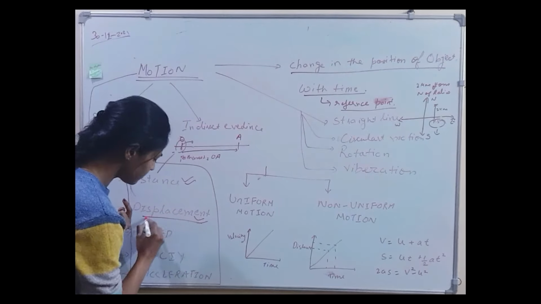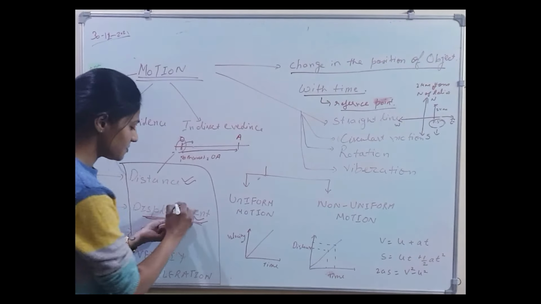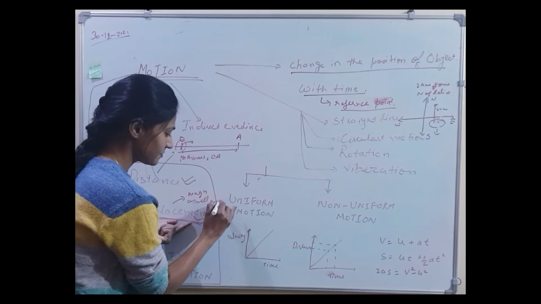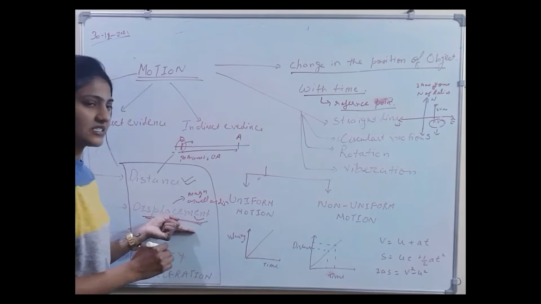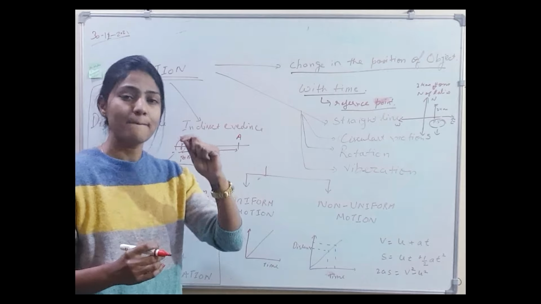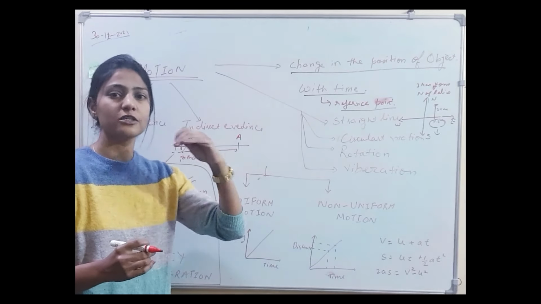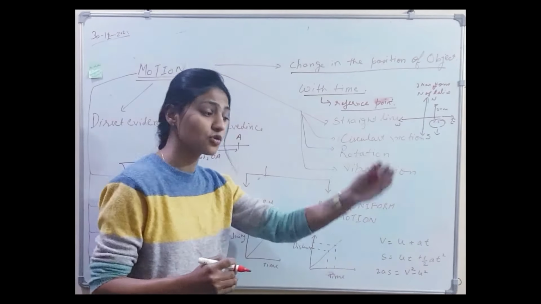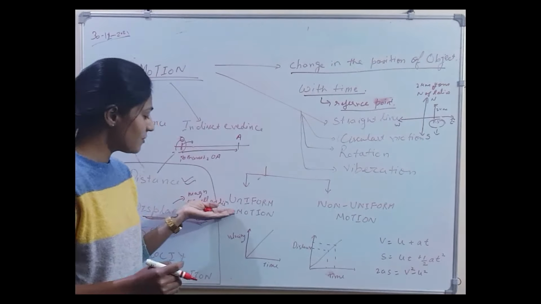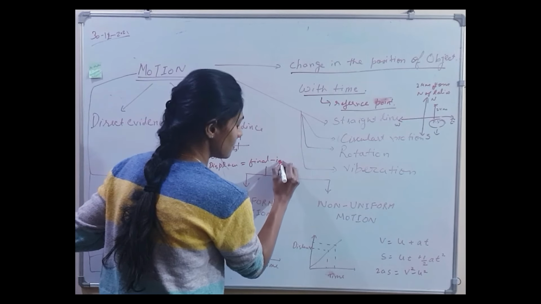Now, what is displacement? In displacement, we come with magnitude as well as direction. We can say that the measurement of the shortest path from the initial position to the final position, in the direction in which the object has moved, is called the displacement. So displacement is final minus initial point.